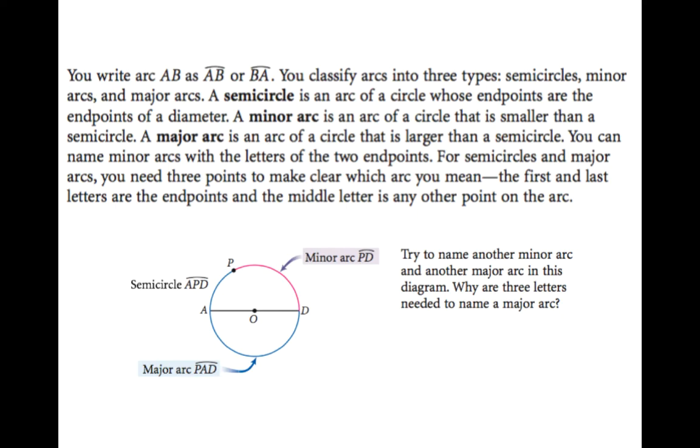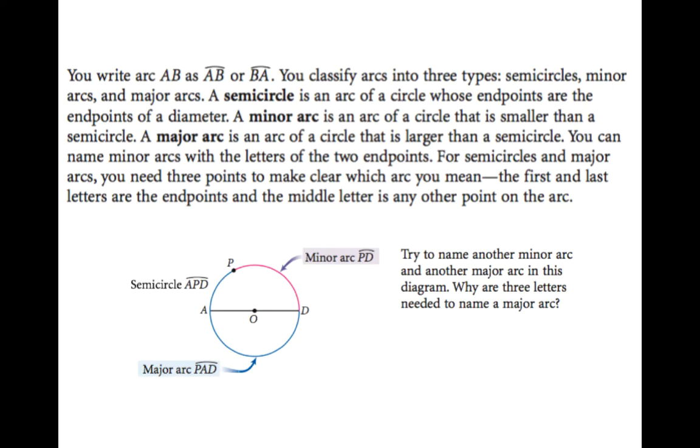However, for semicircles and major arcs, you need 3 points to make clear which arc you mean. The first and last letters are the endpoints, and the middle letter is any other point on the arc. So take a look down below. You've got minor arc PD. Since a minor arc is smaller than a semicircle, you only need 2 points, the endpoints, to name it.